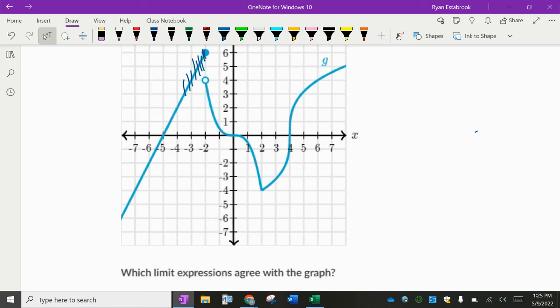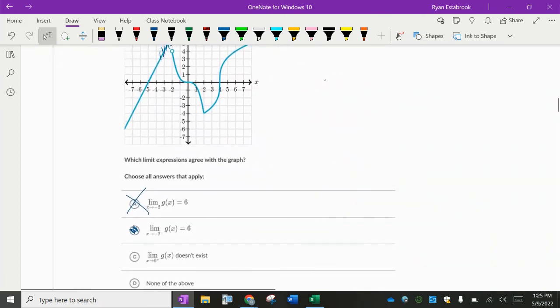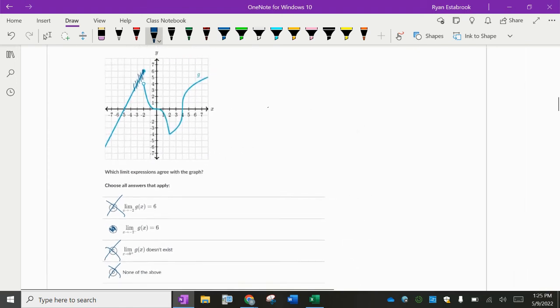So letter C, does the limit exist? It actually does. So letter C could not be correct. And then D isn't correct because letter B worked. So letter B is our only correct answer for that one.